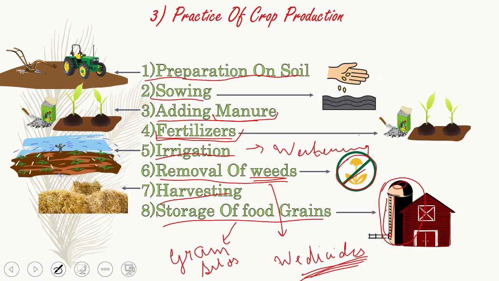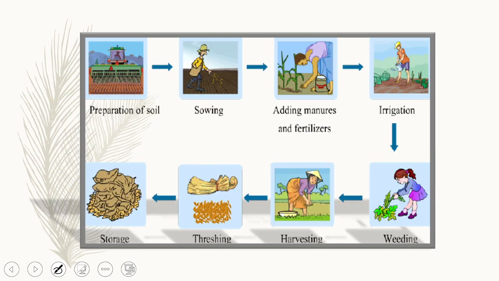Now let us go on further. Here you can see the image very well. Preparation of soil. Here the man is sowing. Then adding manures and fertilizers. Irrigation. Here we get weeding, the removal of harmful plants. Harvesting. Threshing is involved in harvesting only, in your course, and then storage.